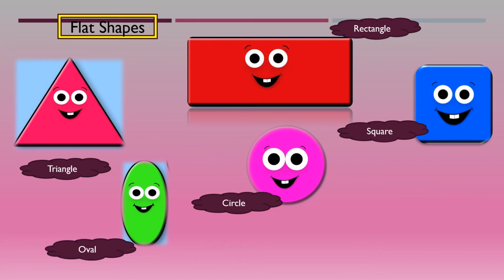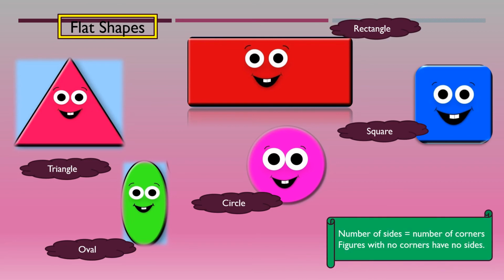Okay, children. Now, in the case of flat shapes, always remember the number of sides is always equal to the number of corners. Always remember this. If they have 4 sides, the corners are also 4. If they have 3 sides, the corners are also 3. And a figure with no corners has no sides. Or you can say a figure which does not have sides does not have corners. You can say it both ways.